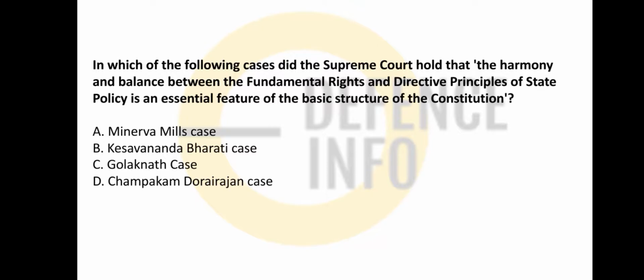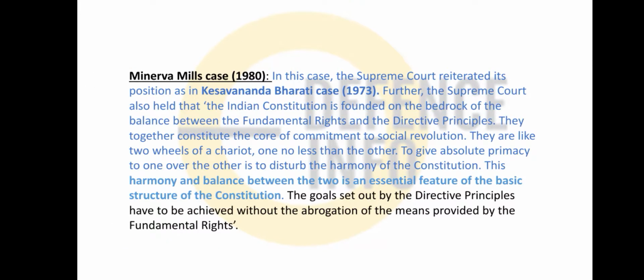First of all, friends, the Supreme Court held in the Kesavananda Bharati case versus the State of Kerala that you cannot amend the Constitution unlimitedly. I mean, you cannot amend the basic structure of the Constitution. But the Supreme Court also held that harmony should be balanced between both the fundamental rights and the directive principles. That is stated in the Minerva Mills case, in 1980.